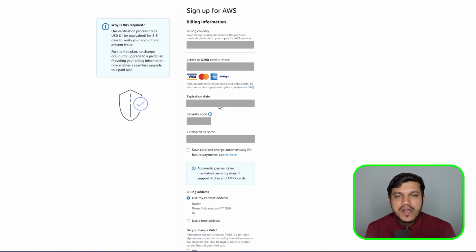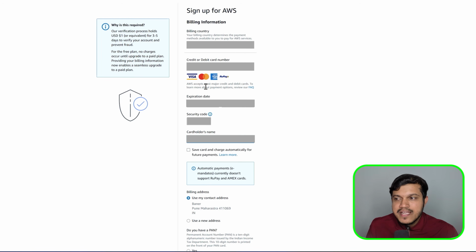Now it will ask you to enter the billing information wherein you have to enter either credit card or debit card details. You need not worry, auto deduction will not happen on the free tier account. So if by chance there is some bill and if you have not paid, the account will be suspended. Auto deduction will not happen. So freely you can enter all the billing details. So let me enter here.